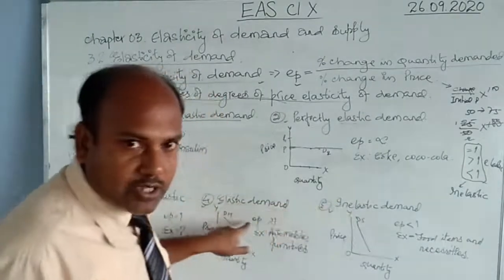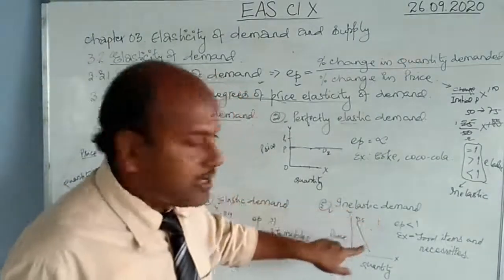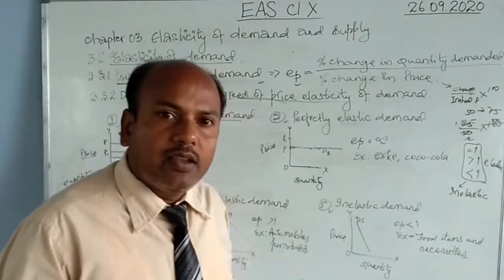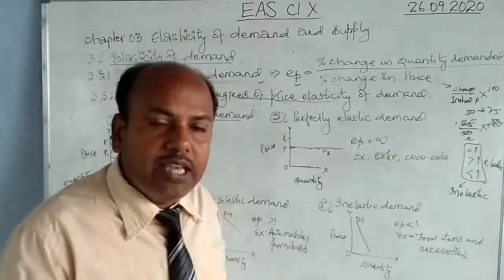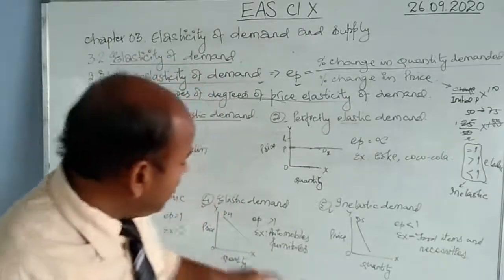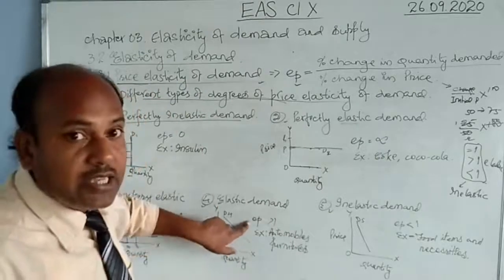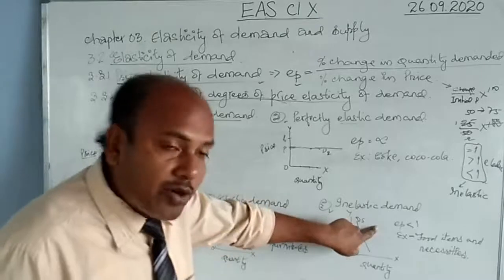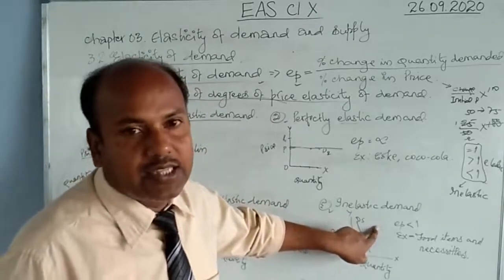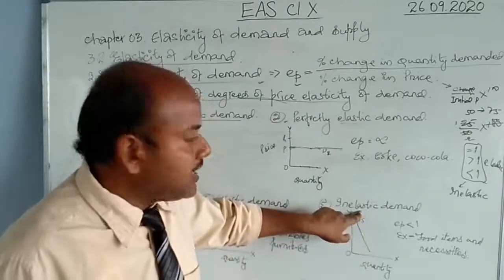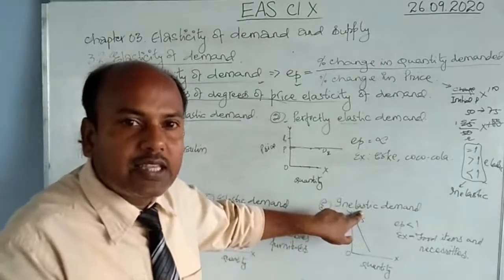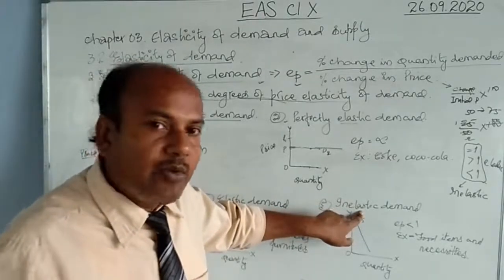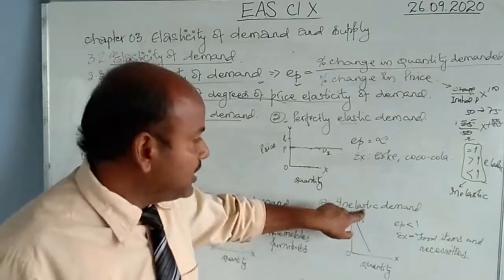Inelastic is just opposite to this. Inelastic means more change in price but less change in demand. Inelastic means less change in demand and more change in its price. That is called inelastic demand.